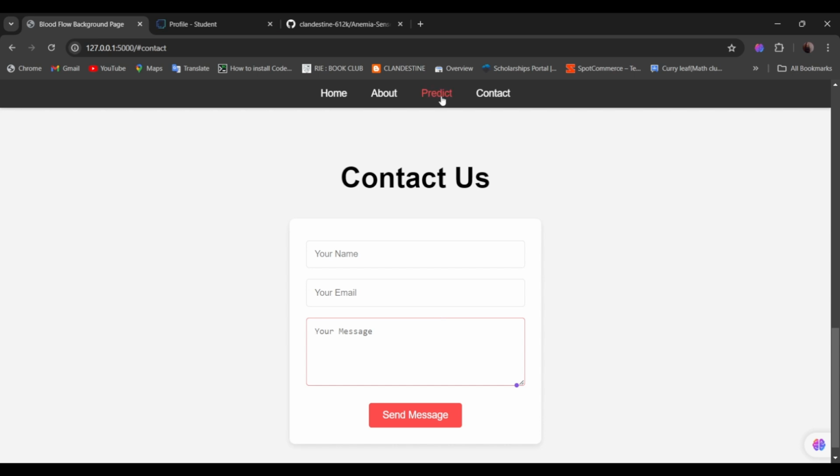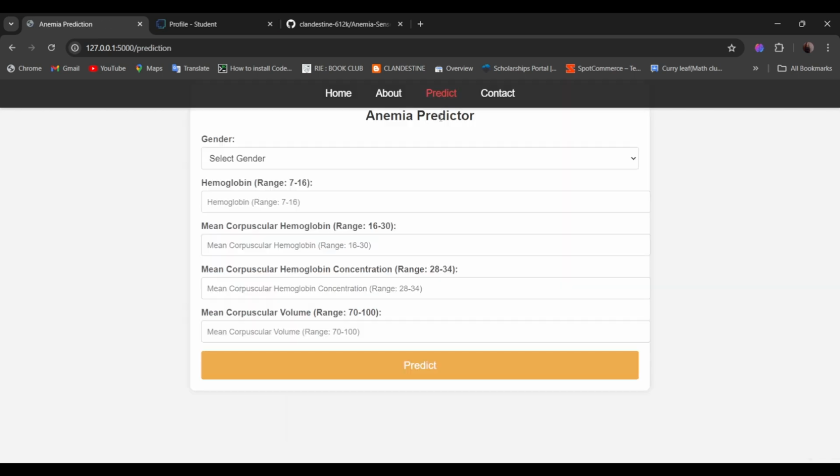Next, we see the main page, that is the predict page. It's a straightforward interface. The user enters their gender, hemoglobin levels, and other relevant blood parameters. Once the data is entered, they can click on the predict button and receive an immediate diagnosis. So let's go through one or two examples. Here, let's choose female, and we know for female the hemoglobin level should be above 12, otherwise one is anemic.